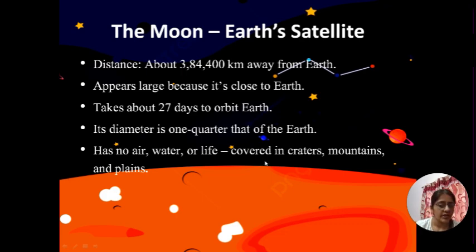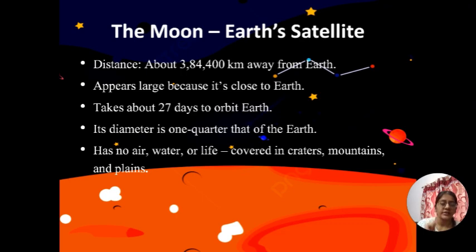So the moon has no air, water, or life, and it is covered in craters, mountains, and plains. This is a picture of the moon, and it is covered in craters. What are these craters? There are many asteroids or rocks in the sky. We'll learn about them after this. These rocks fall onto the moon, and when they fall, pits are formed there, and these pits are called craters.